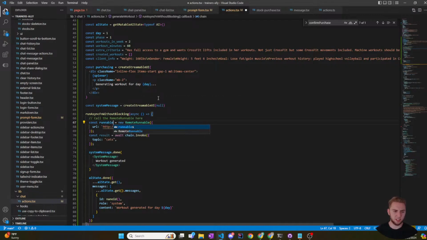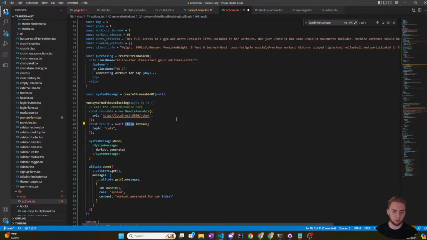I'll call it runnable though, because the LangGraph is way more than just a chain. A chain is a basic LangChain concept, which is usually just a prompt tied to some model tied to some output parser. But what I've got going on is a lot more complex than that, so it does not do it justice to call it a chain.